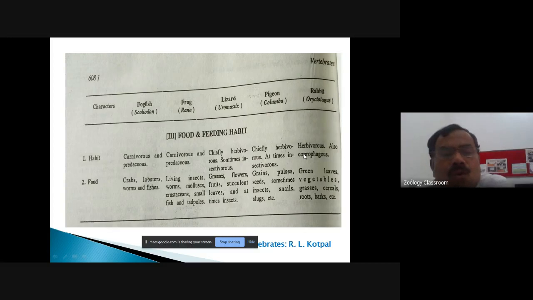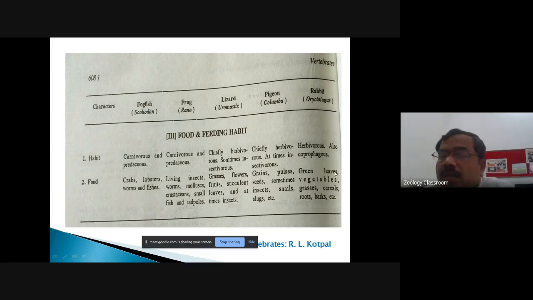When you see the food in case of Scoliodon, the food includes crabs, lobsters, worms, and fishes. In frog, food is living insects, worms, small mollusks, crustaceans, small fishes, and tadpoles. In lizard, the food includes grasses, flowers, fruits, succulent leaves, and at times insects. In case of pigeon, the food is grains, pulses, a variety of seeds, and sometimes insects, snails, and slugs.